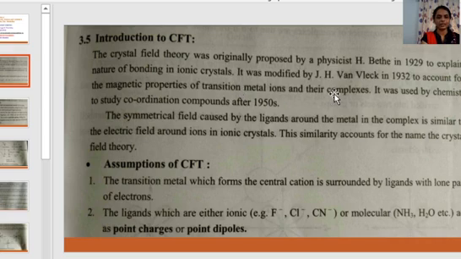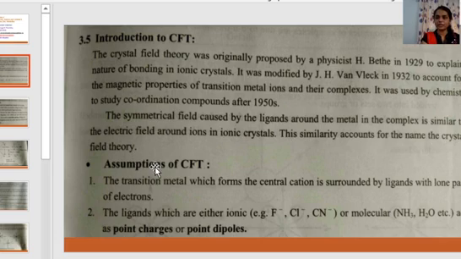The symmetrical field caused by the ligands around the metal in the complex is similar to the electric field around ions in ionic crystals. In an ionic crystal, a field is created around an ion called the electric field. Similarly, when a ligand approaches the metal, a symmetrical field is created, and both of these fields are very similar in nature. Hence, the name of this theory came out to be the crystal field theory.